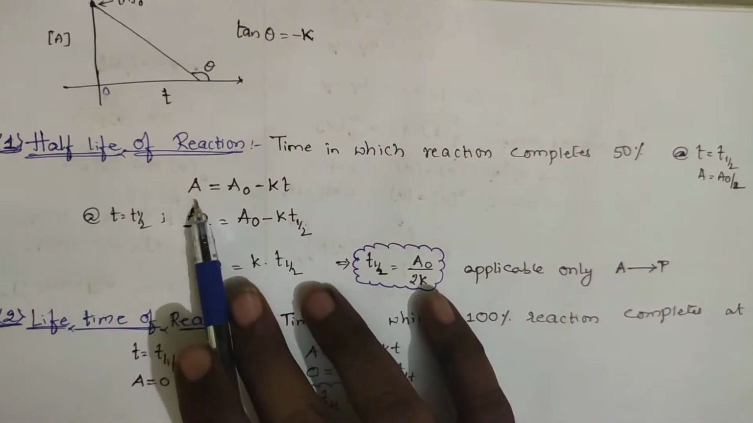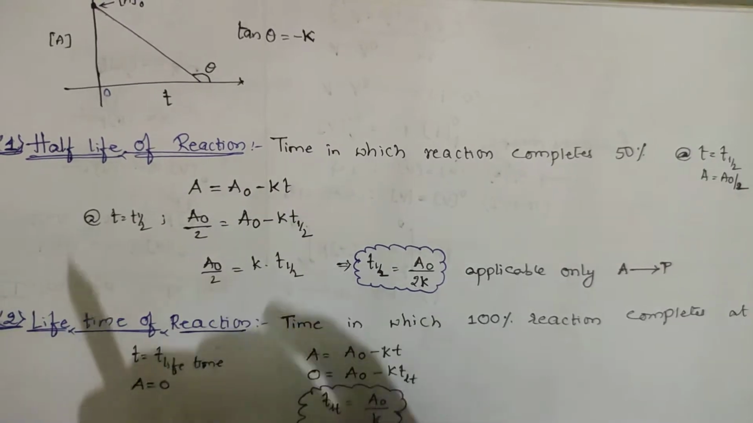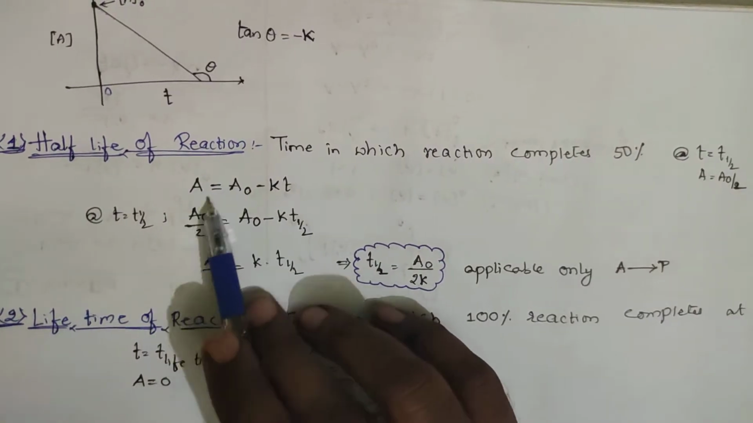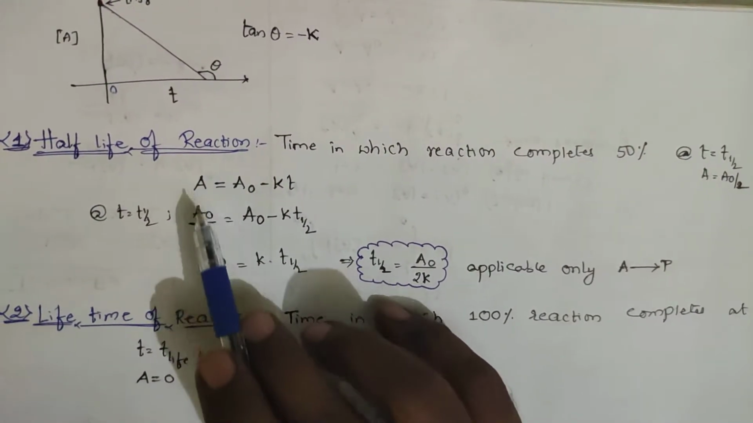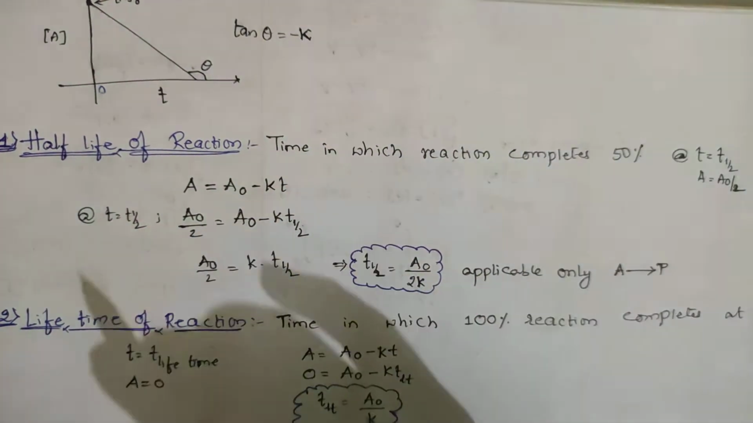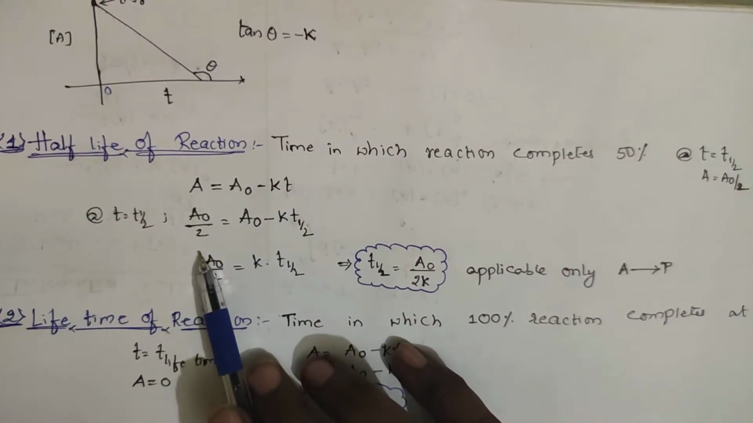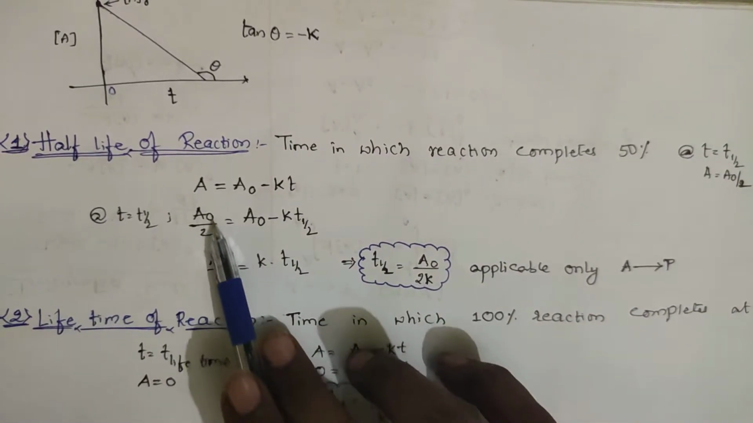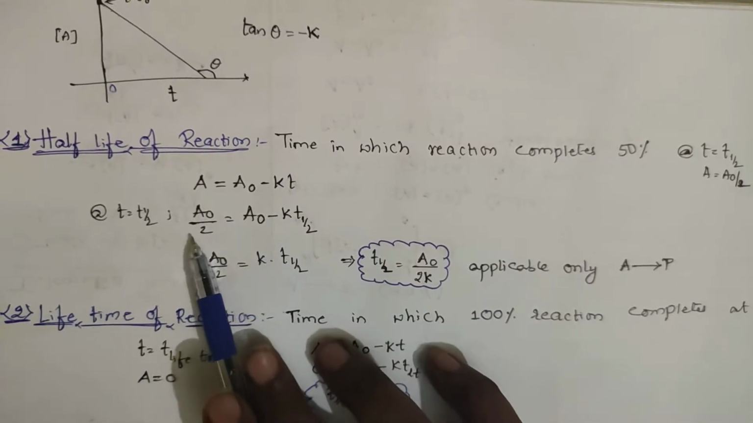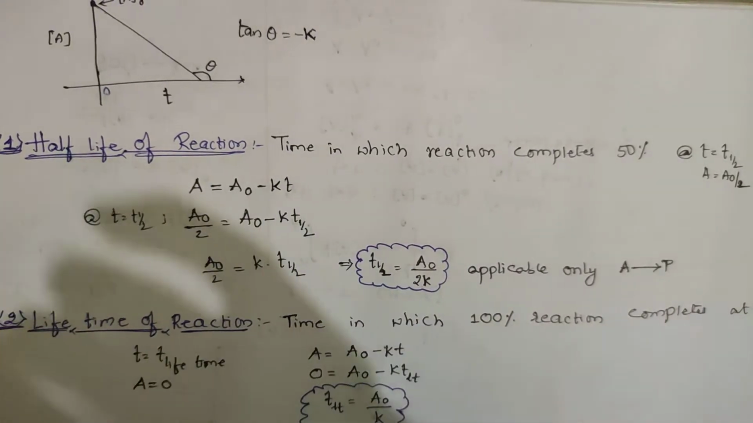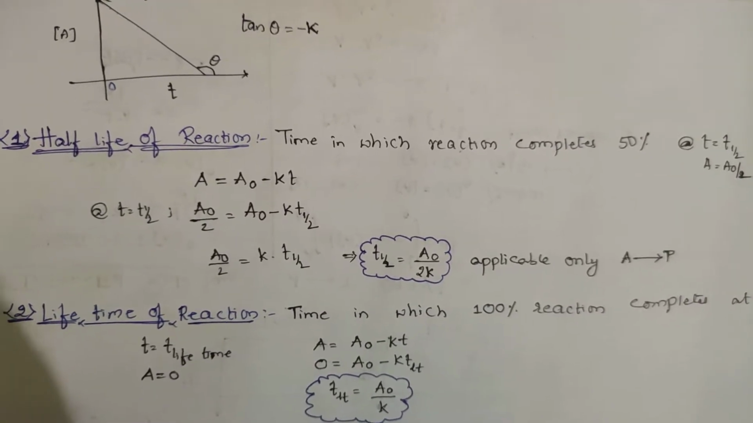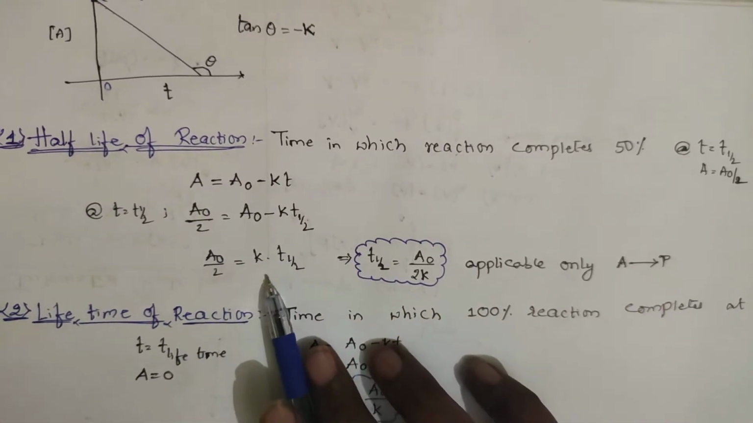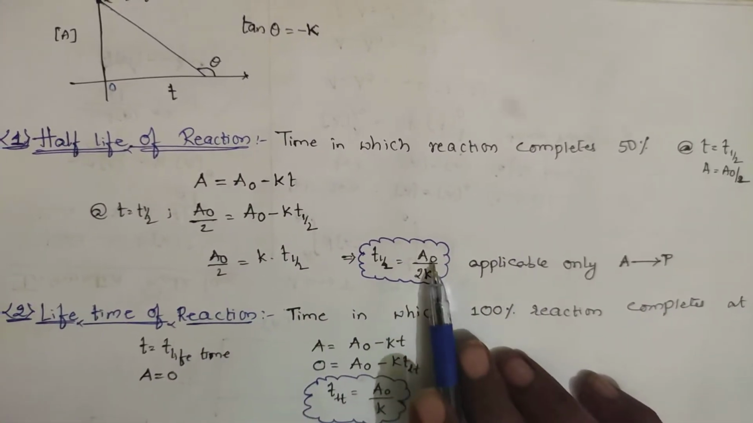Suppose this is the equation: A is equal to A naught minus KT. I am asking for 50% completion. The initial concentration becomes half: 50% completed means 50% remains, so A naught by 2 remains. This is A naught minus K into T half. If you send A naught to this side, A naught by 2 minus A naught becomes minus A naught by 2, equals minus K T half. The minus is cancelled, so A naught by 2 equals K into T half, and T half equals A naught by 2K.